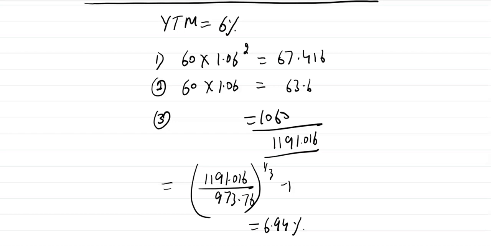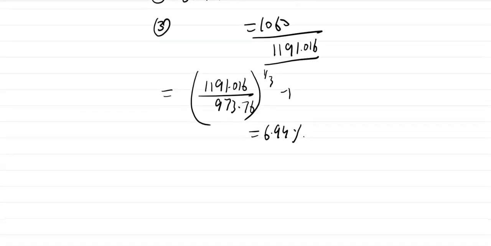So we have three results now. If you are able to invest the coupon at the same original YTM, your final return will be equal to the same YTM. If you are able to reinvest the coupon at a higher rate, your final return will be greater than the original YTM. If you invest the coupon at a lower interest rate, lower than the original YTM, your final YTM will be lower than the original YTM.